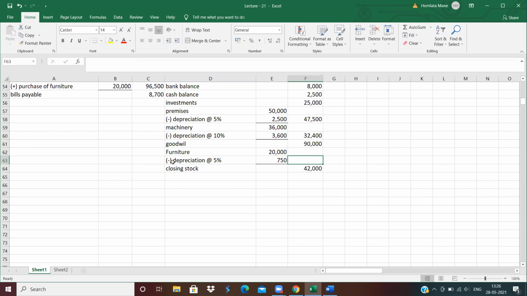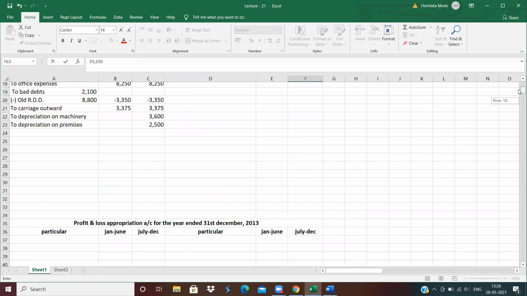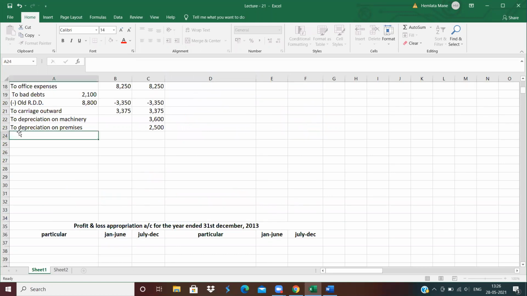Means in outer column 20,000 minus 750, it means 19,250. And second effect, P&L account debit side to depreciation on furniture 750. Clear?